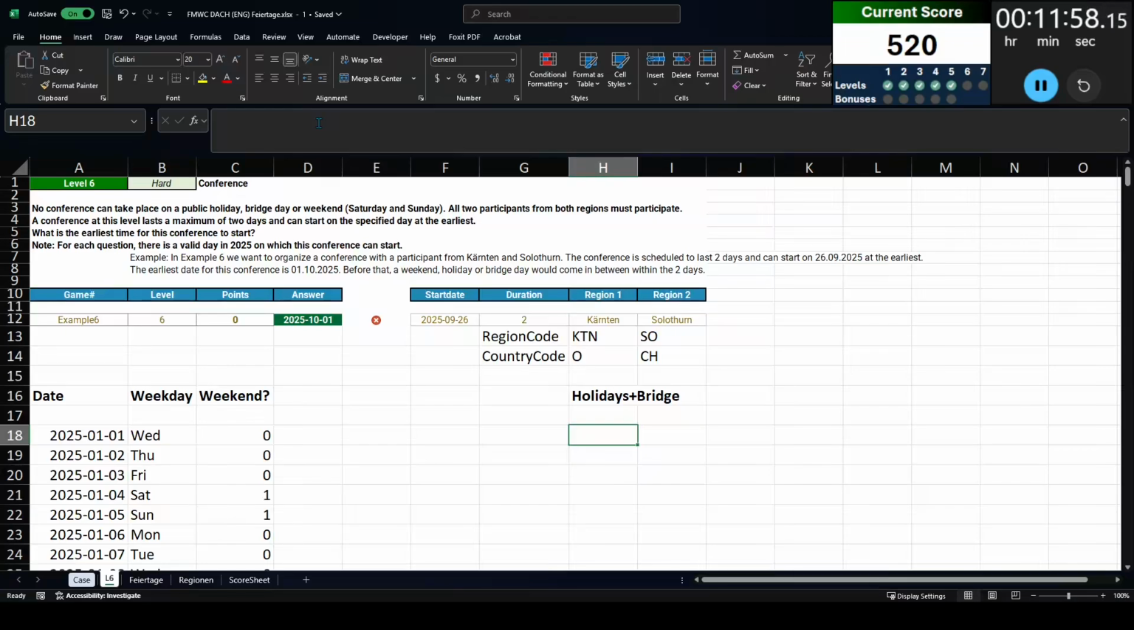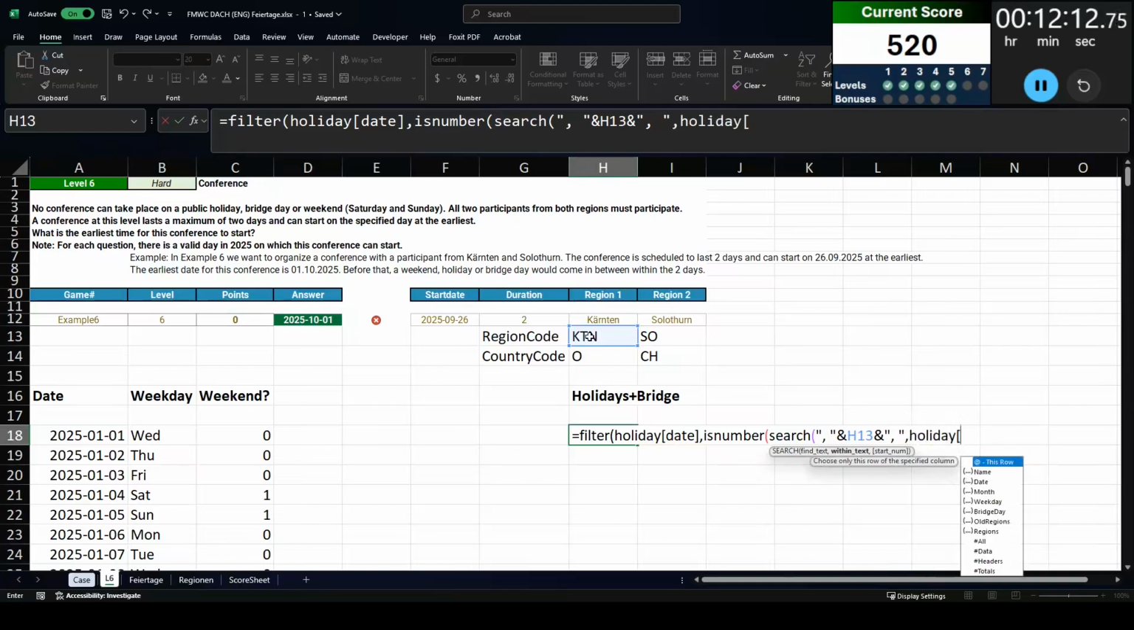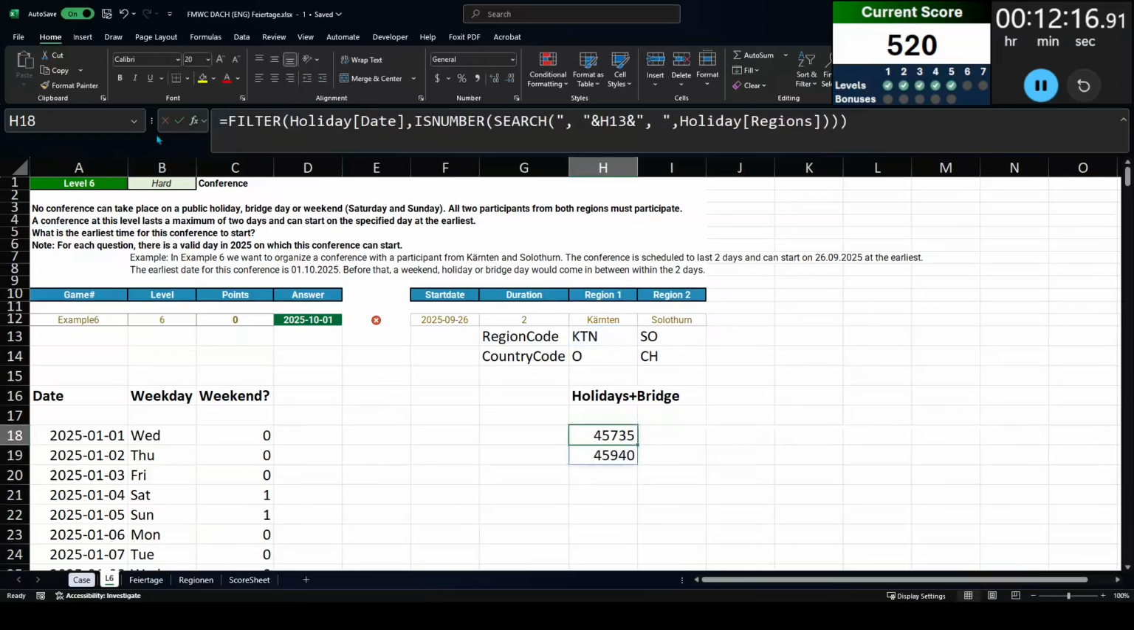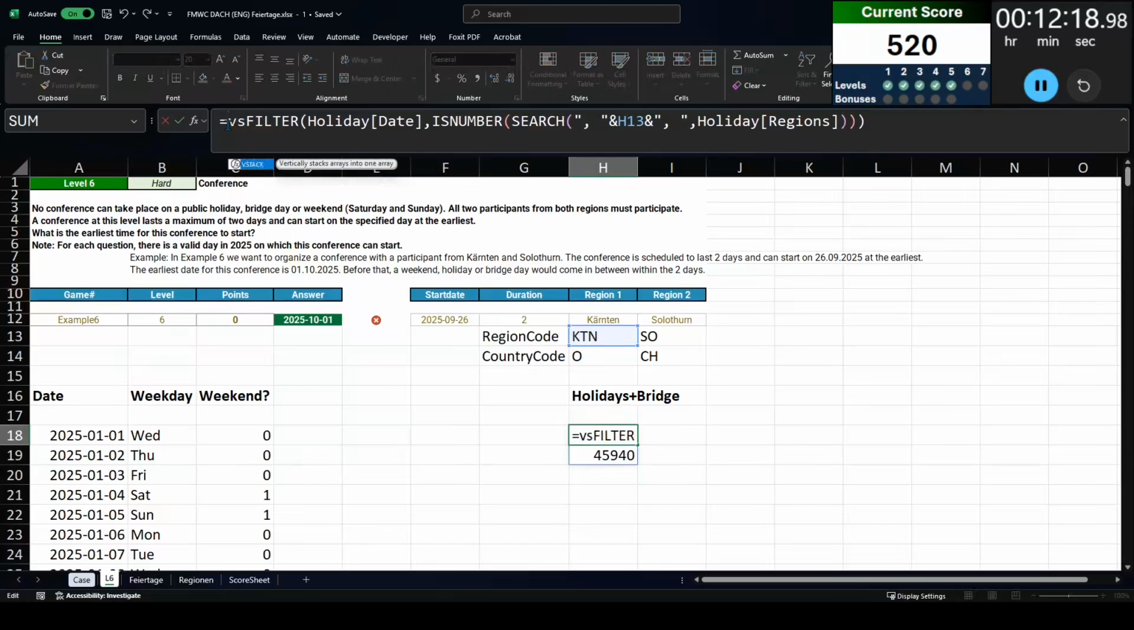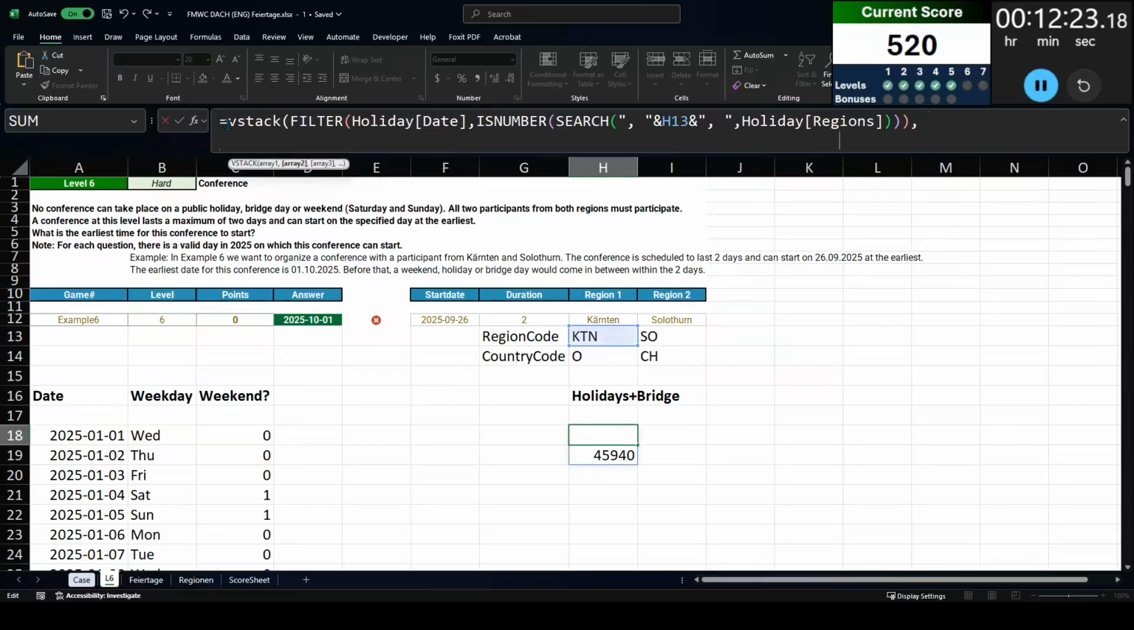Now to get the holidays and bridge days, I'm going to have a very complicated formula. What I'm thinking in my mind is I want to stack all the holiday dates and all of the bridge dates together within one column, for 2 reasons. 1, I can see if any of those dates exist on my 2025 date list. And 2, I can easily copy this formula from region 1 over to region 2, and it doesn't require a lot of changes.